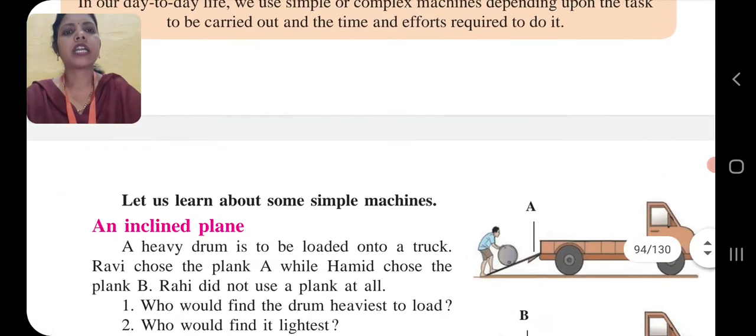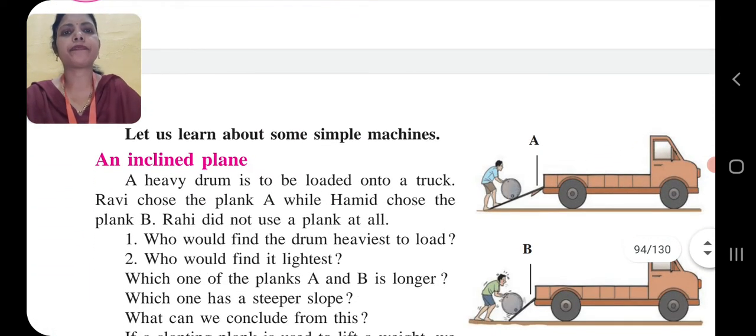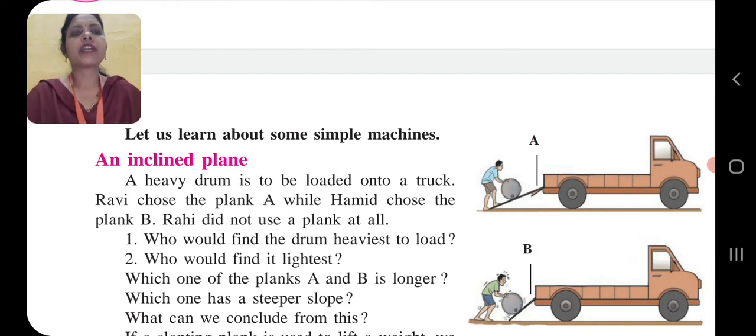So in our inclined plane, from the picture we can observe a heavy drum is to be loaded onto a truck. Ravi chose plank A while Hamid chose plank B. Rahi did not use a plank at all.